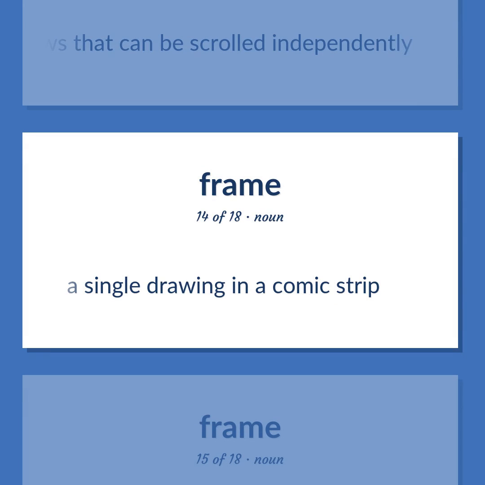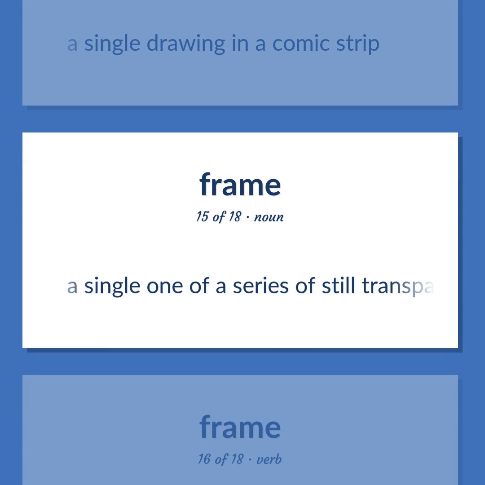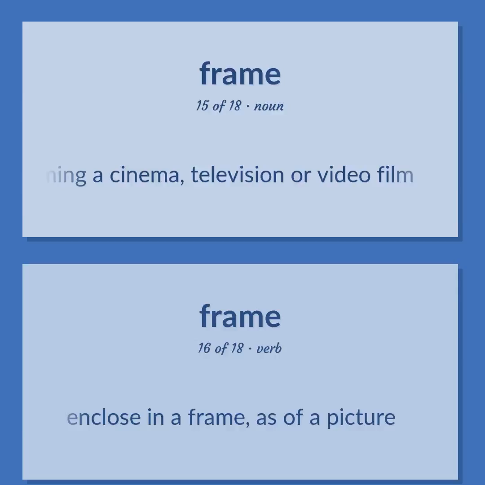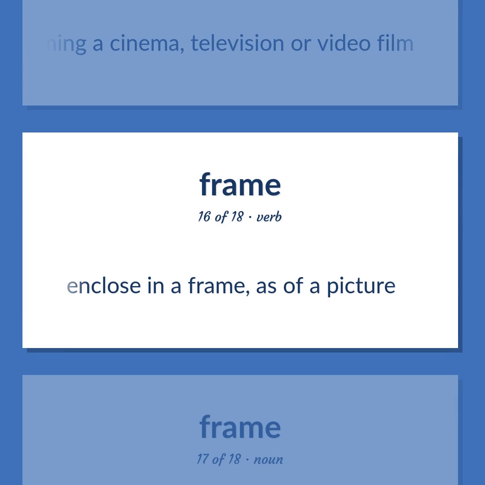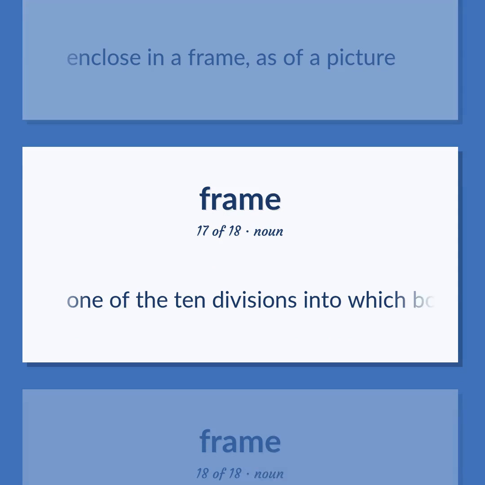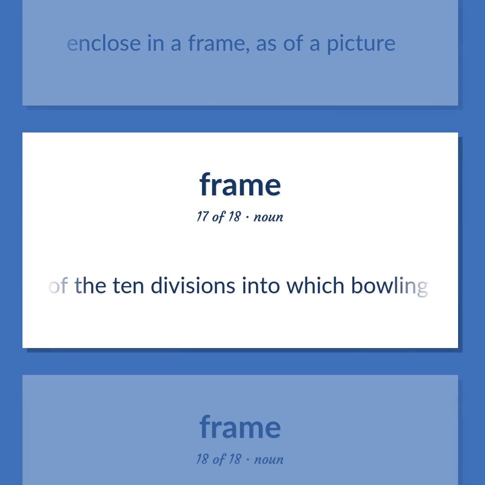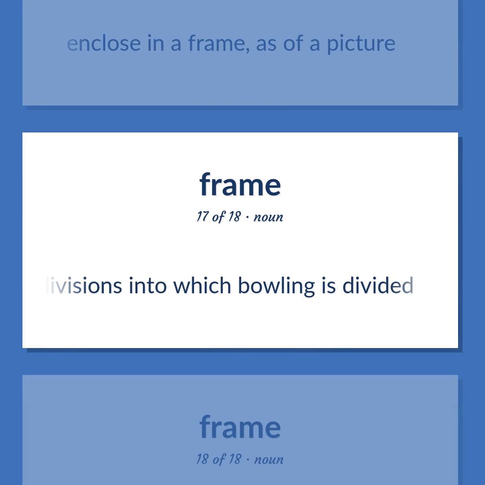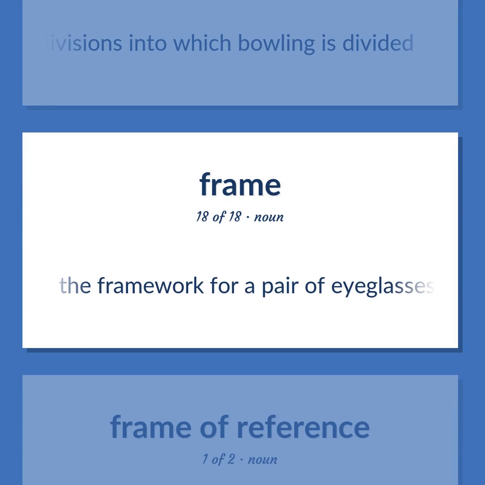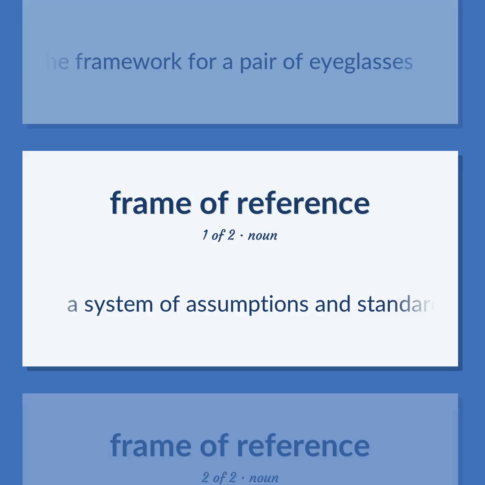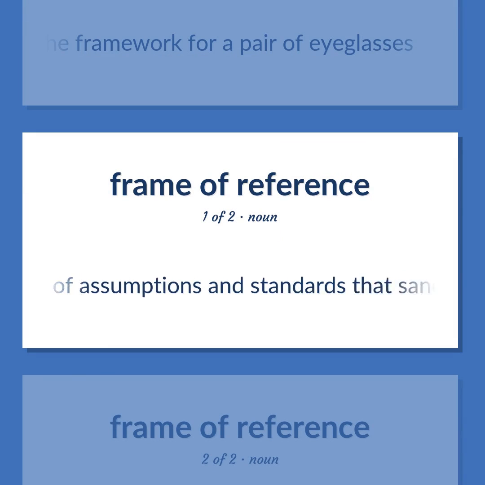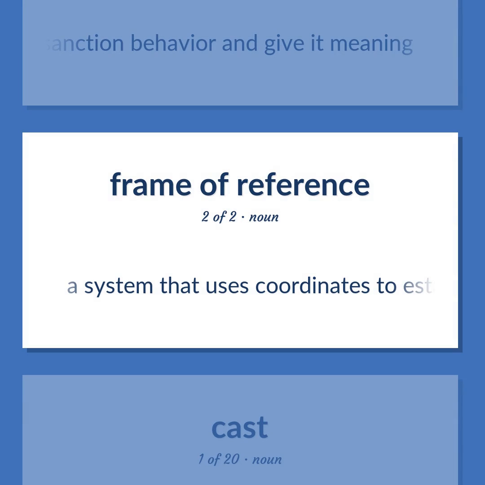A single drawing in a comic strip. A single one of a series of still transparent pictures forming a cinema, television or video film. Enclose in a frame, as of a picture. One of the 10 divisions into which bowling is divided. The framework for a pair of eyeglasses. A system of assumptions and standards that sanction behavior and give it meaning. A system that uses coordinates to establish position.